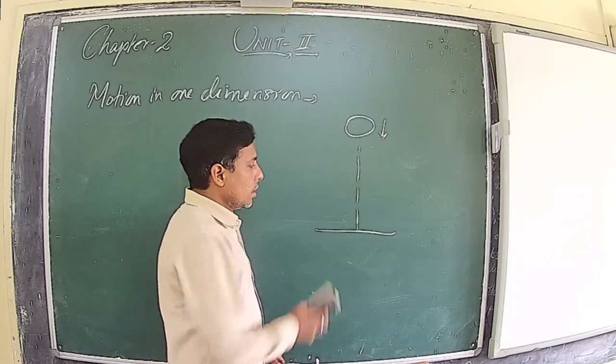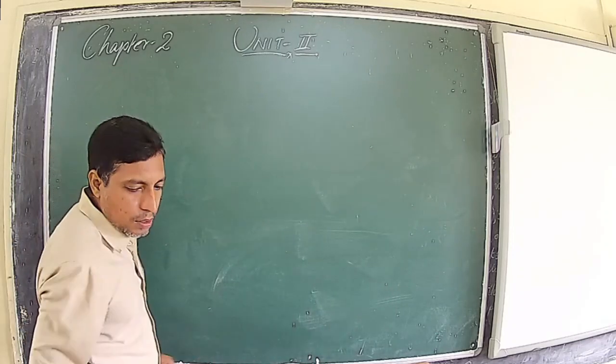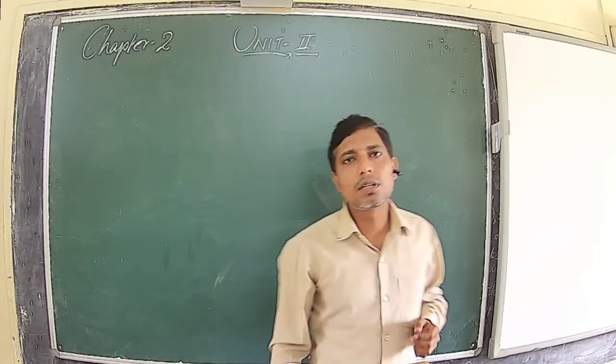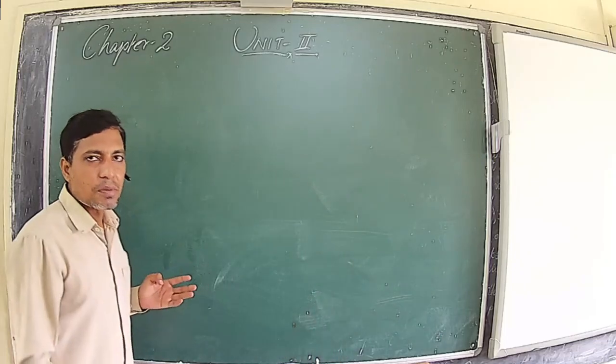So how do we represent the motion of a body in one dimension graphically? The graphical representation of motion in one dimension includes three types. One is displacement versus time.